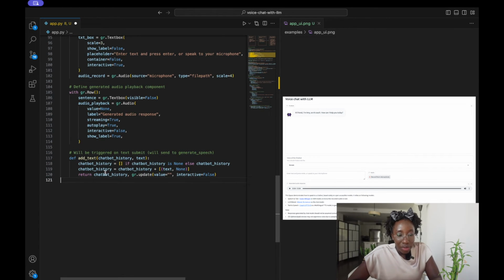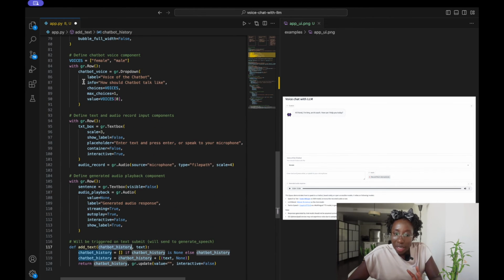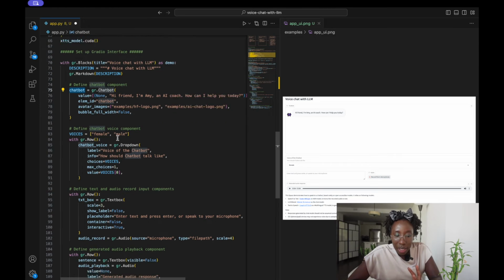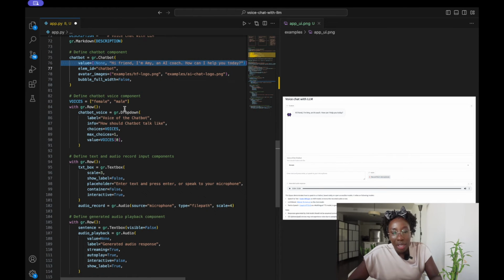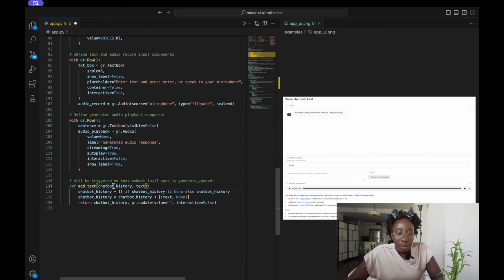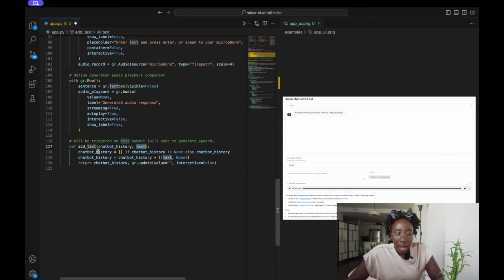So the first function that we would define would be the add text function. So basically, once the user enters their text in this text box, we would take in the chatbot's history, which is basically just this chatbot component, but with the history, with the value and all of its history, like the interaction between the user and the chatbot. And then it would also take in the text that the user just inputted in the text box. And then we would initialize our chatbot history. If it's empty, we will set our chatbot history to be none, else we would retain our chatbot history.